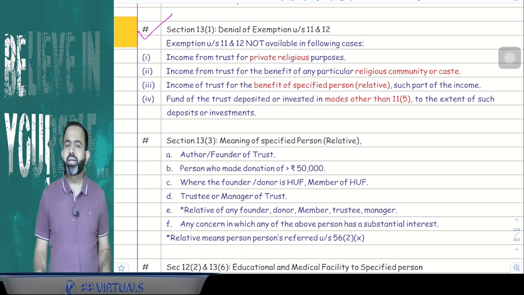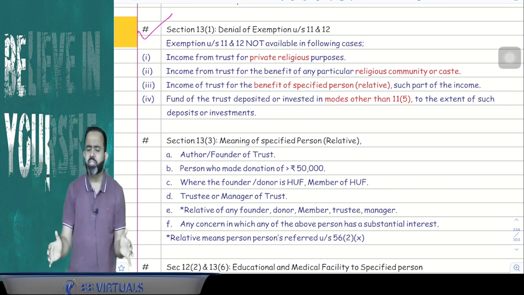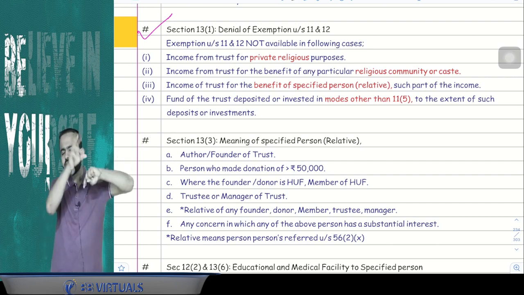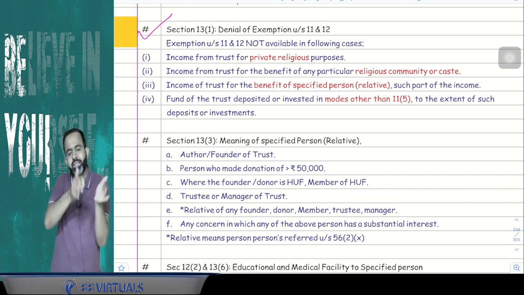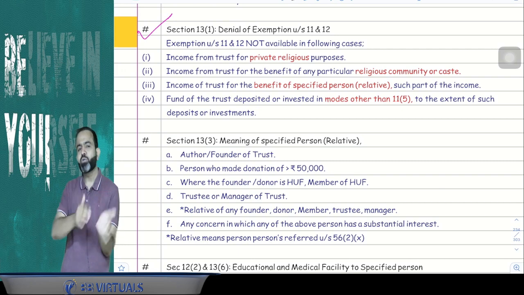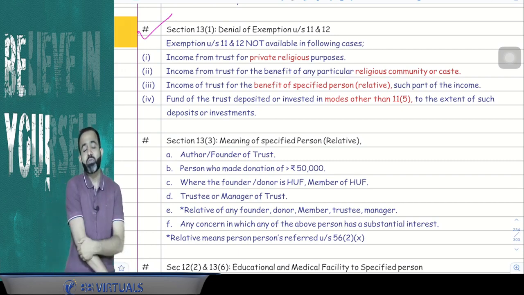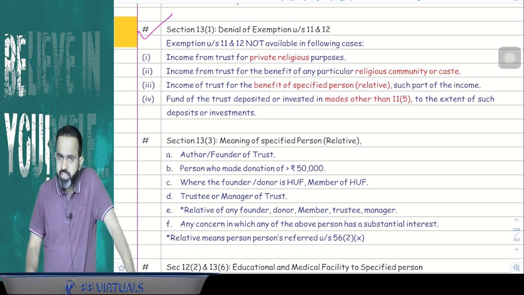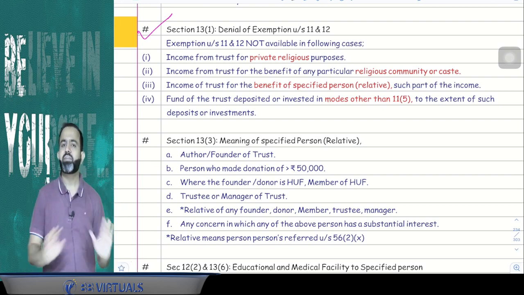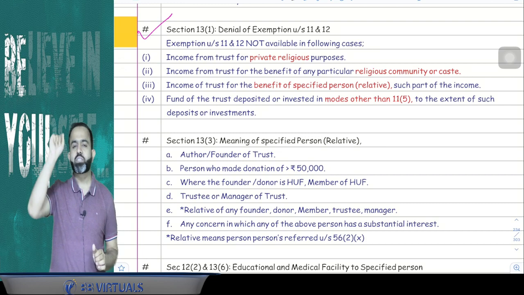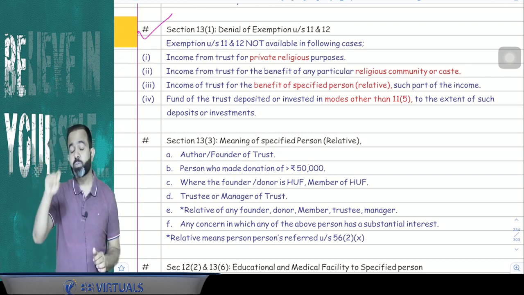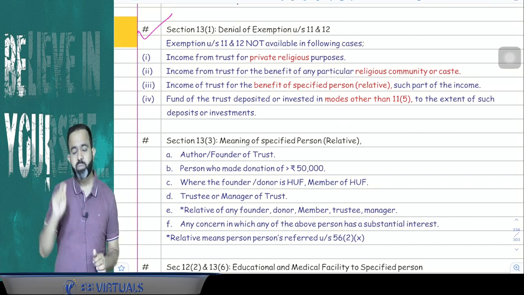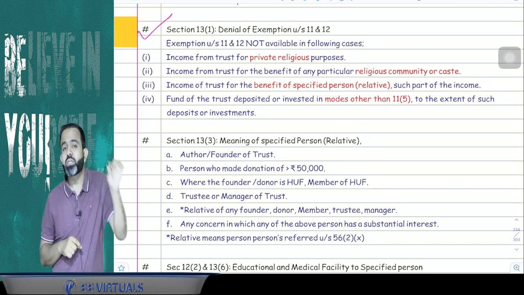And the last point, guys: all trust money has to be deposited in section 11(5) modes only, safe investment. Otherwise, whatever money is not deposited under 11(5), that amount is going to be taxable under section 115BBI at the rate of 30%. So there are 4 points. Section 13(1) says that in 4 cases the 11-12 exemption is not available: trust for the purpose of a specific caste, community, religion, or a private religious purpose, or the trust uses money or asset for the purpose of a relative.